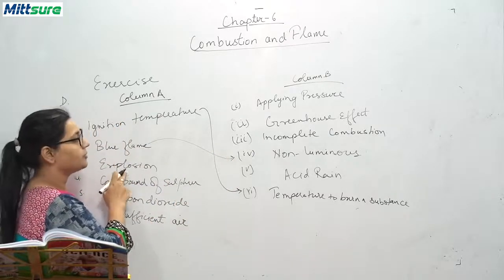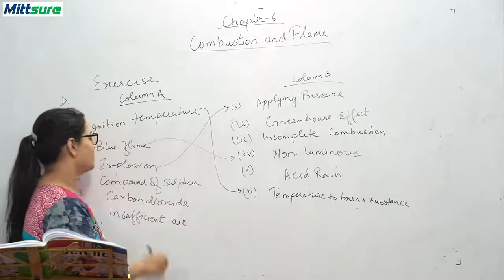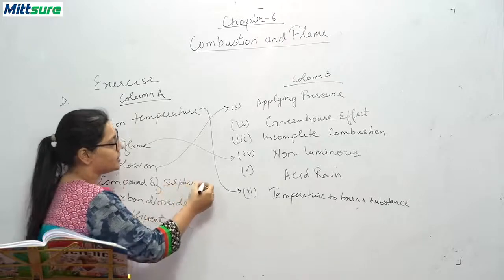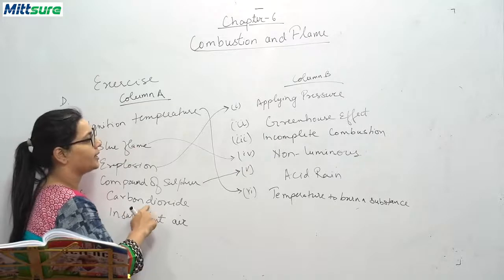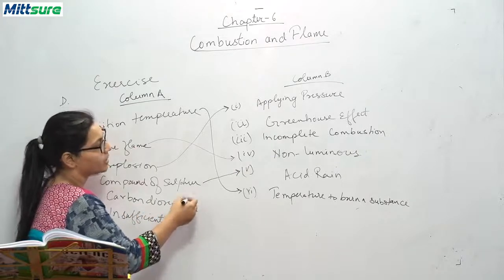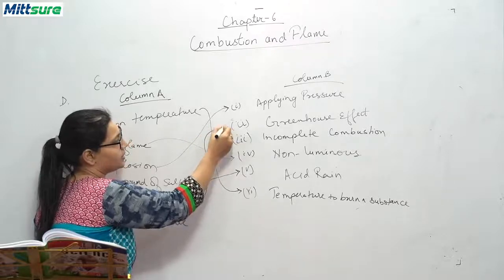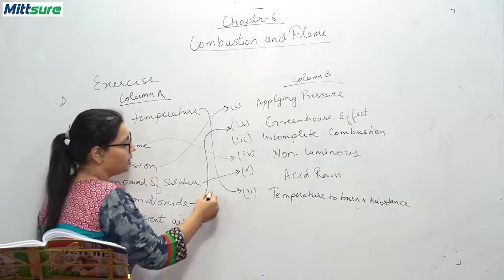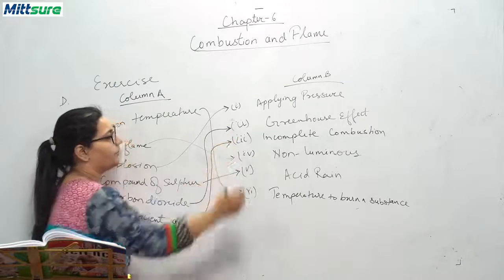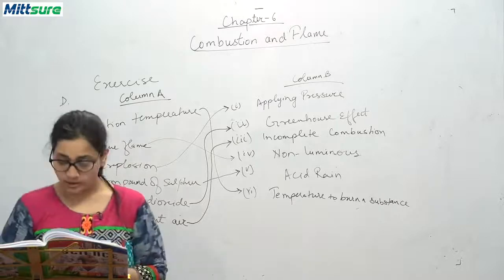Third is explosion. Explosion is applying pressure से भी हम explosion create कर सकते हैं. Compounds of sulfur is acid rain. कार्बन डाइऑक्साइड कब प्रोड्यूस होता है? जब आपका ग्रीन हाउस इफेक्ट is due to carbon dioxide, and insufficient air means incomplete combustion. So this is all for the match the column A with column B.